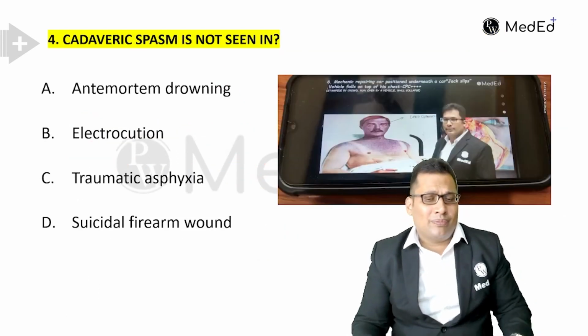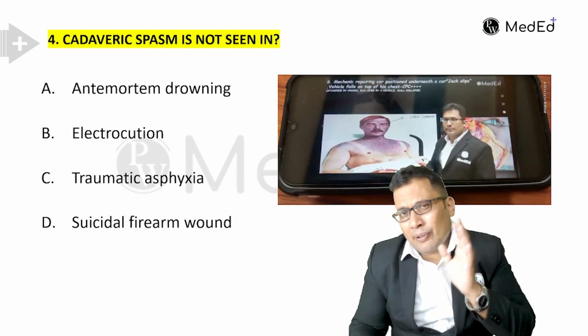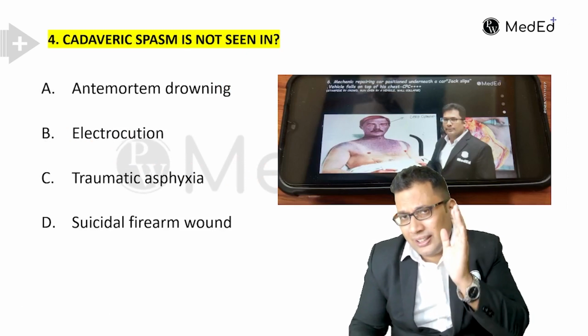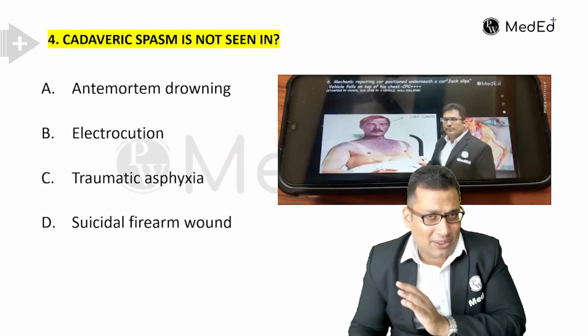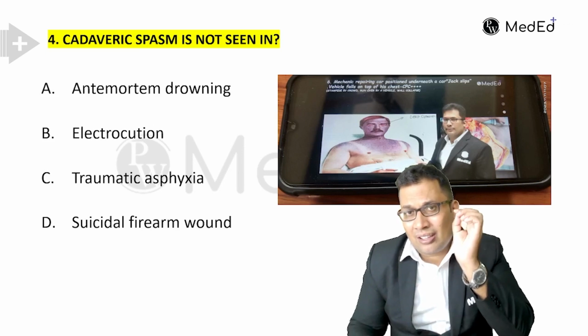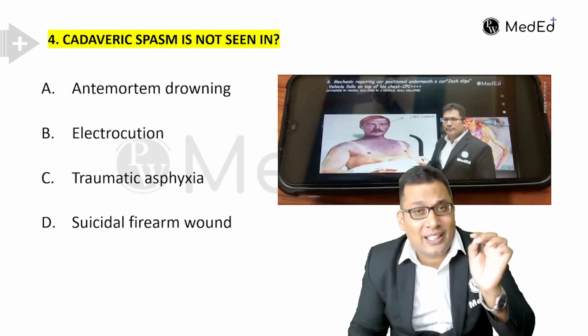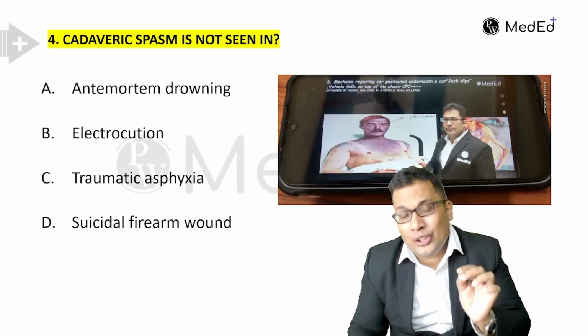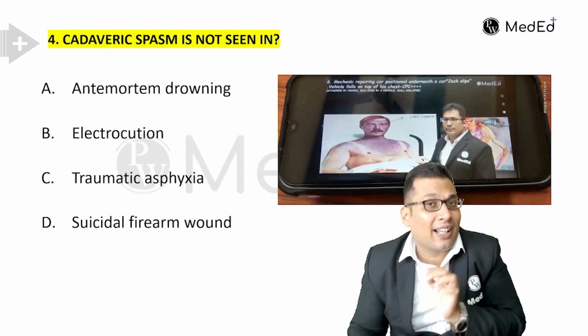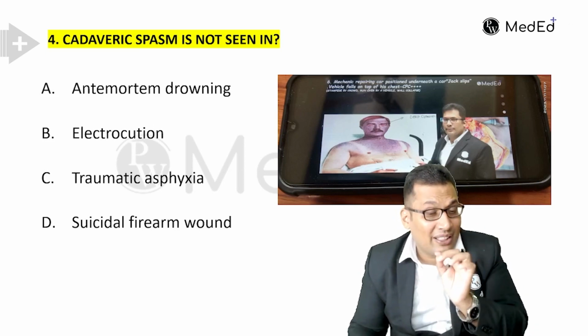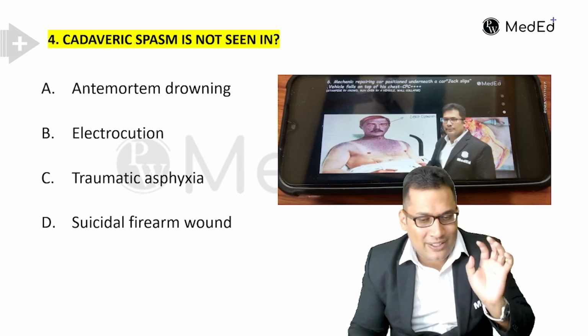Cadaveric spasm. The question is from thanatology, like rigor mortis differential diagnosis, or conditions that simulate rigor mortis. In that we discussed cadaveric spasm.